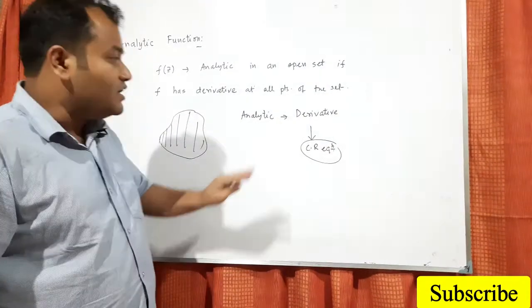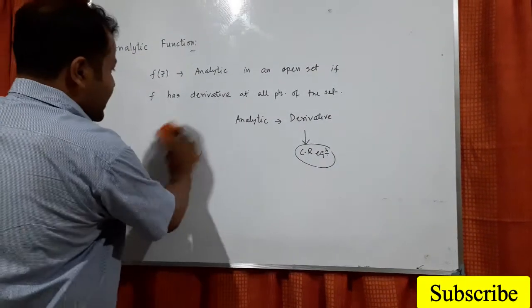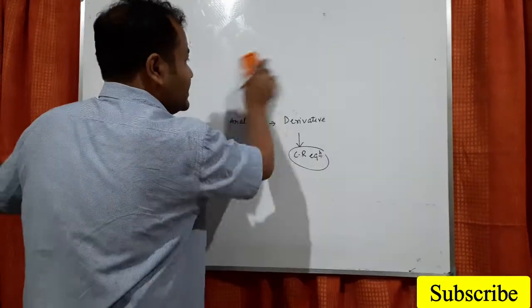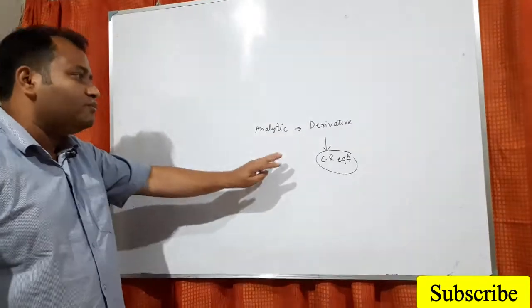So analytic function and CR equation have a very important role. We will be doing a few problems on this.